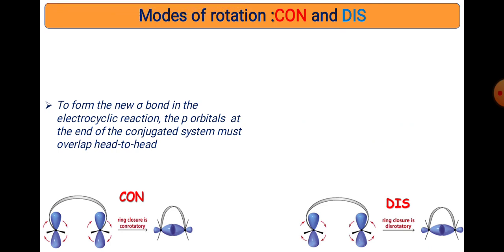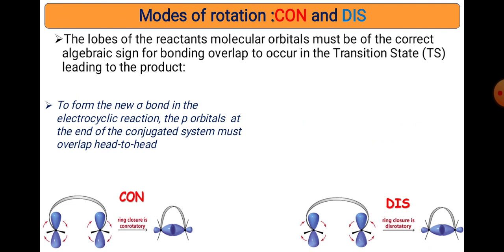Now these are the modes of rotation in electrocyclization. There must be some chemistry during the overlapping: the same orbital phases overlap and make the bonding interaction. The lobes of the reactant molecular orbital must be of the correct algebraic sign for bonding overlap to occur in the transition state leading to the product. Whenever the lobes of the two atomic orbitals from the termini have the same approach, they overlap perfectly, make the bonding interaction, and lead to the transition state. If there is no lobe interaction, no bonding occurs.